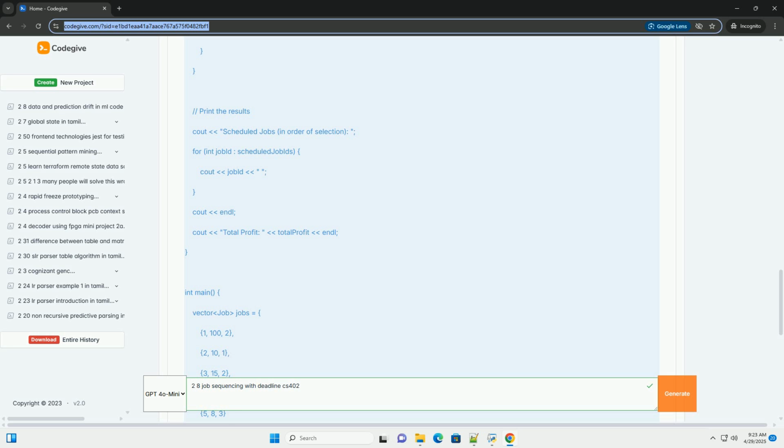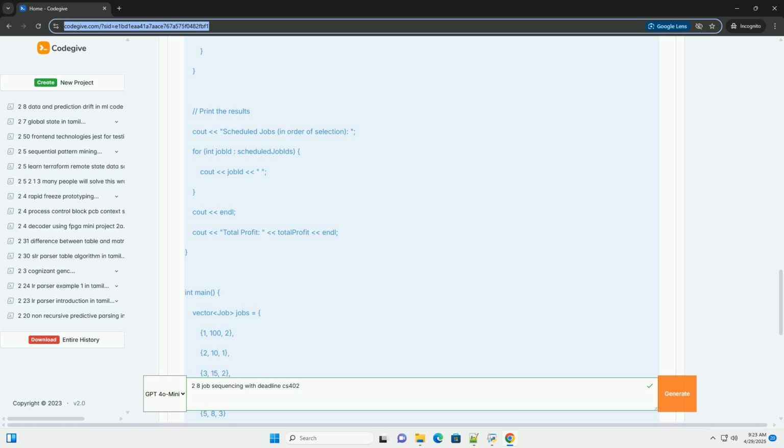Space complexity: O(d) for the schedule array, where d is the maximum deadline. This represents the space needed to track which time slots are occupied. O(n) in the worst case for the scheduled jobs vector if all jobs can be scheduled. Overall, the space complexity is O(d + n).